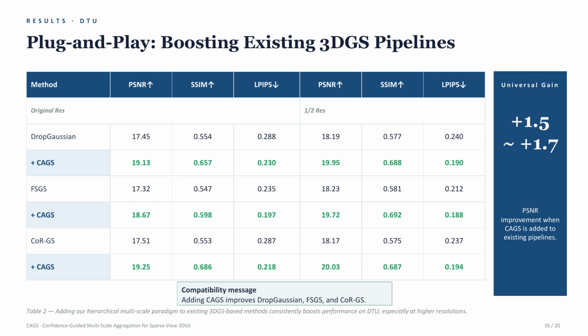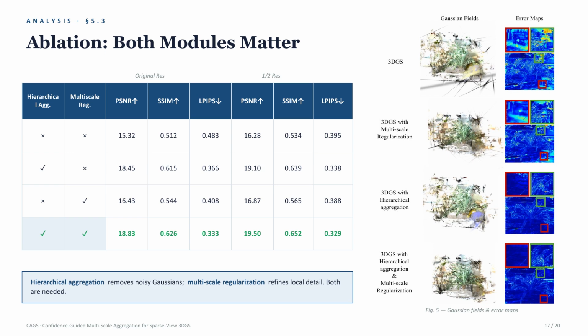Finally, ablation studies confirm that both components are necessary. Hierarchical aggregation removes noisy Gaussians and stabilizes the field, while multi-scale regularization refines local detail and reduces overfitting. Combining them gives the best reconstruction quality.